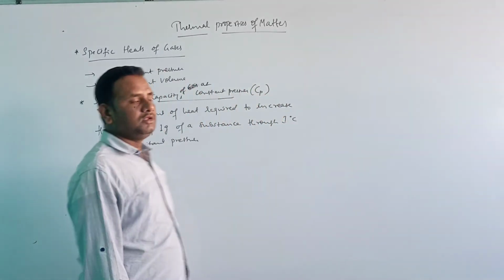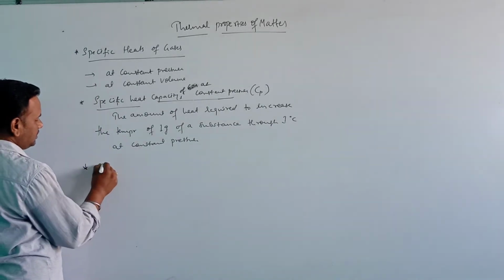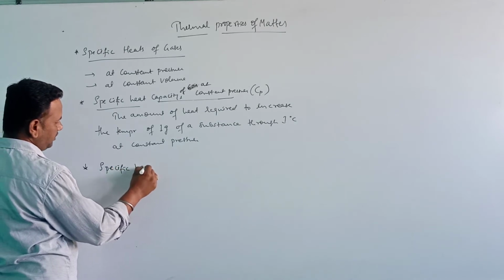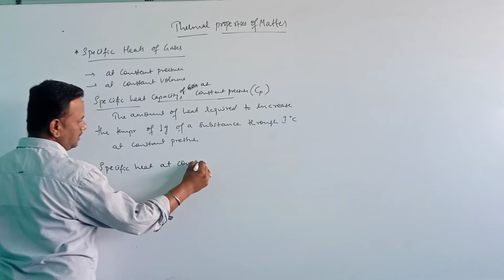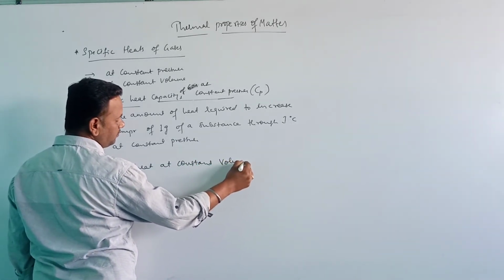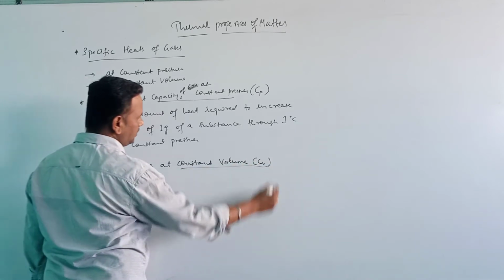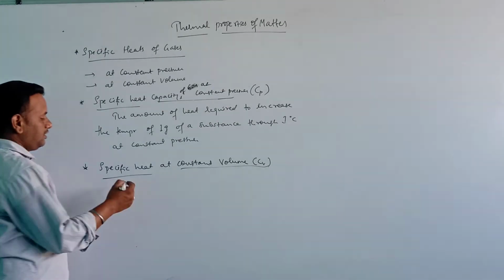Next we are defining specific heat at constant volume, which is denoted by Cv.